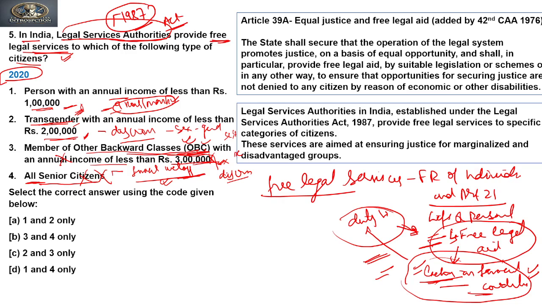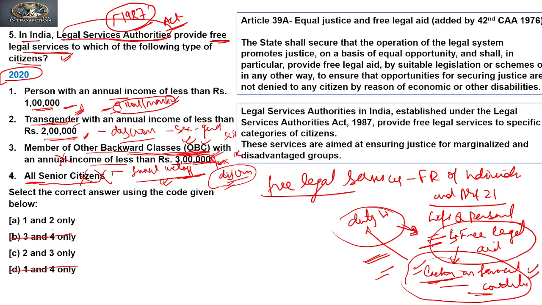If the Free Legal Services Authority Act is available only to one community, or is making provisions for just one community, this means they are making discriminations. So this is a ground on which we can say that it is unconstitutional. So the fourth cannot be the answer. So our answer cannot be B, our answer cannot be D, because the fourth cannot be the answer.